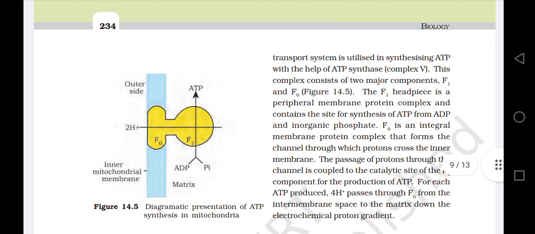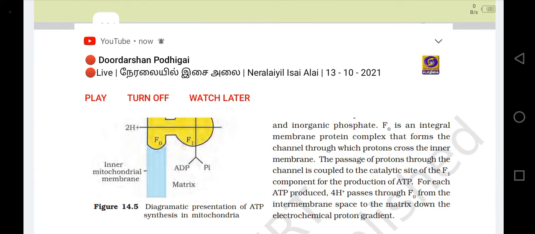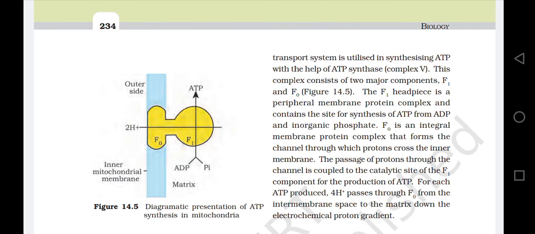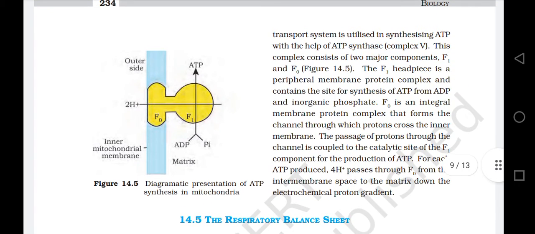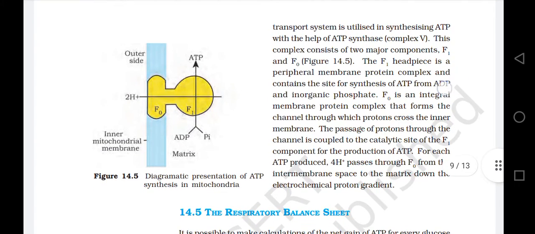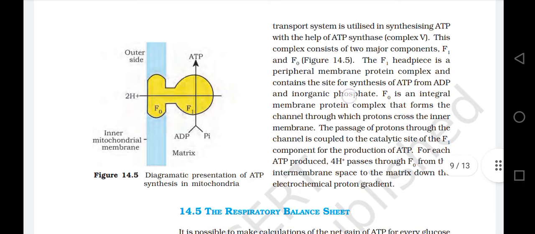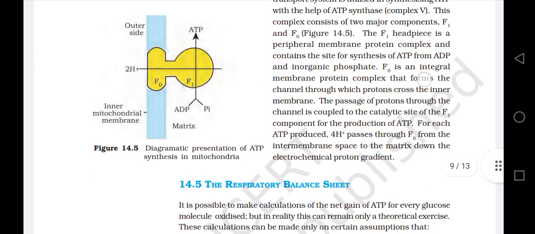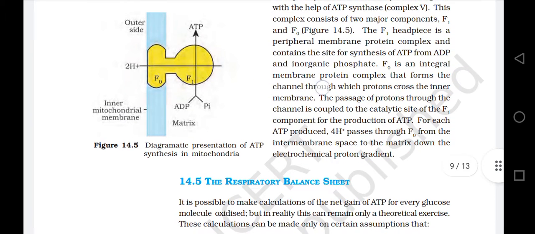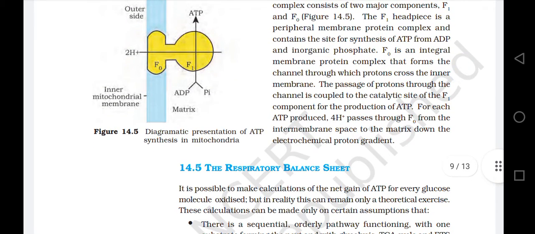The F1 headpiece is a peripheral membrane protein complex and contains the site for synthesis of ATP from ADP and inorganic phosphate.